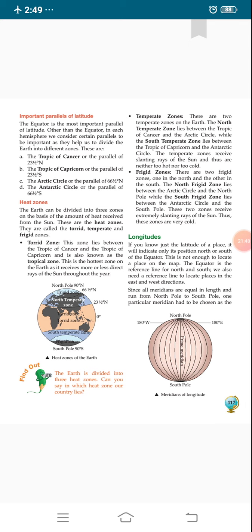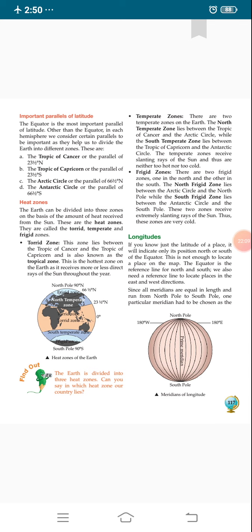These two zones receive extremely slanting rays of the sun.